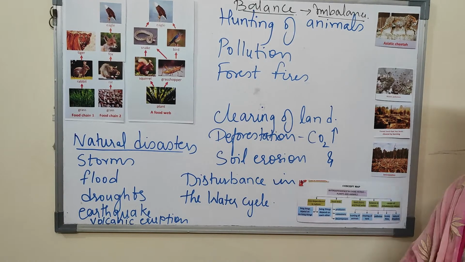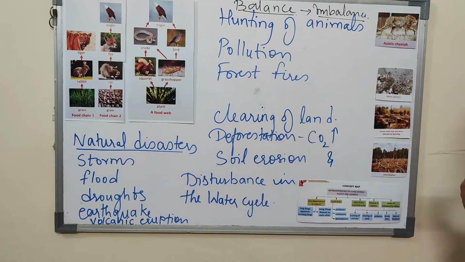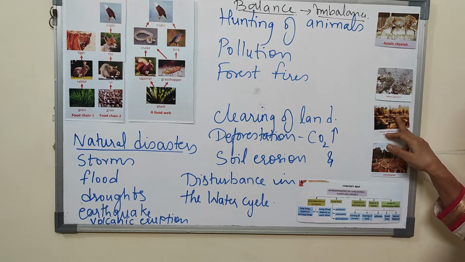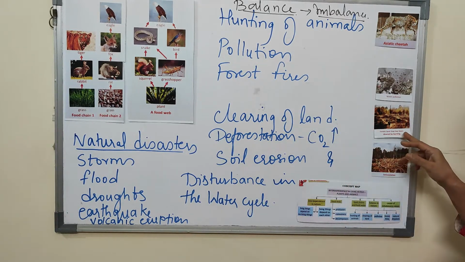There is a dip in the amount of oxygen. Carbon dioxide will increase because animals are there, but plants are not there. Then sometimes people, if they want the land, will burn the forest land that has been cleared.